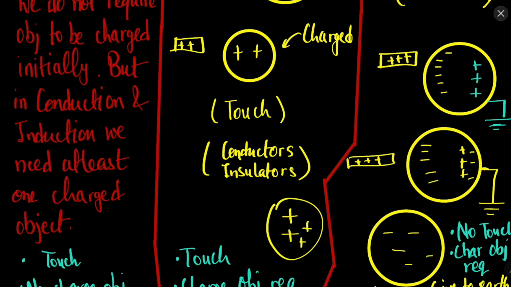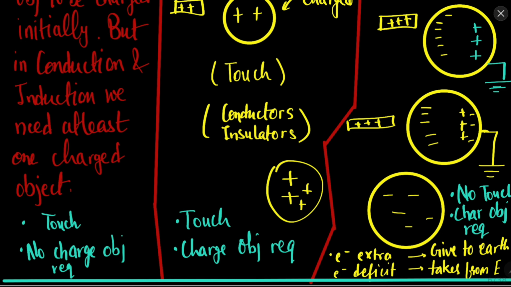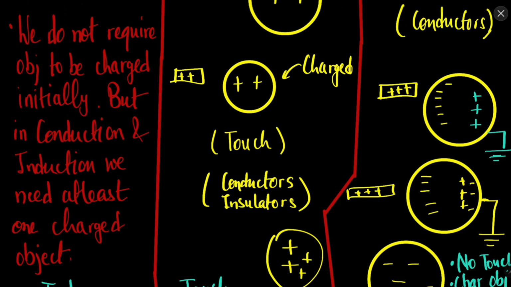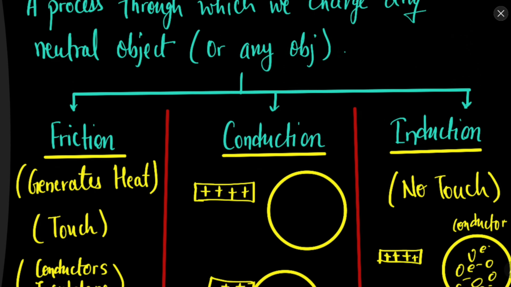So when we ground it, connect it with the earth, the earth will provide some electrons and they will move here, and these positive charges will become neutral. So once you remove this object, what will happen? These have become neutral, so they do not give you anything to worry about. So ultimately you will have net negative charges. Okay, so ultimately these are the three ways to charge the objects.